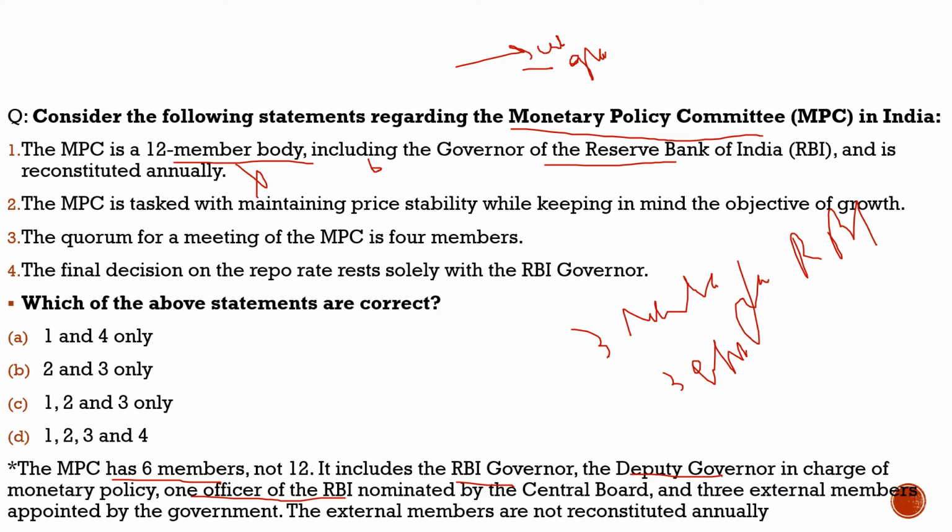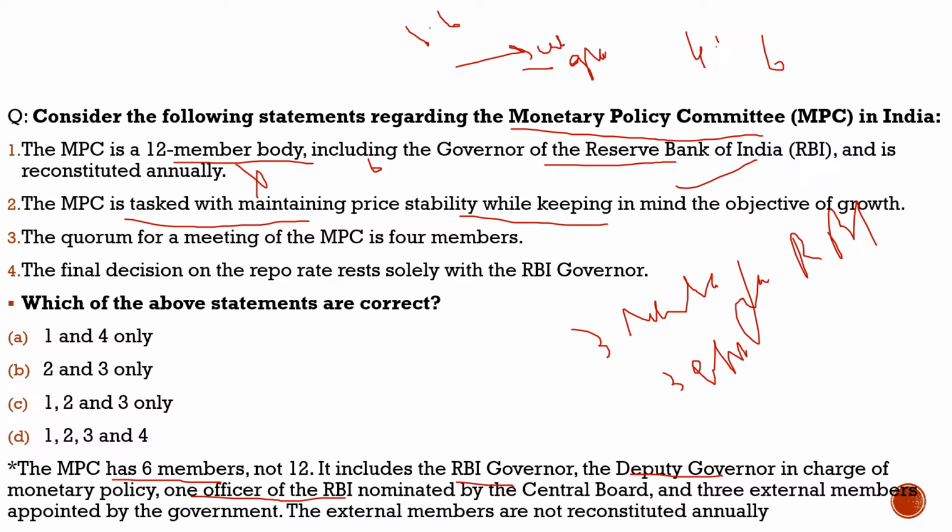The second statement says the MPC is tasked with maintaining price stability while keeping in mind the objective of growth. 100% correct. It is tasked to maintain inflation, and it has to take care of growth. As we know, the inflation target is 4% plus or minus 2%. The limit is 6%, so it has to keep inflation below 6%. Currently, as we know, inflation has reached 5.6%. So it would be a tough task for the Monetary Policy Committee, and we will see tomorrow how they are going to do it.